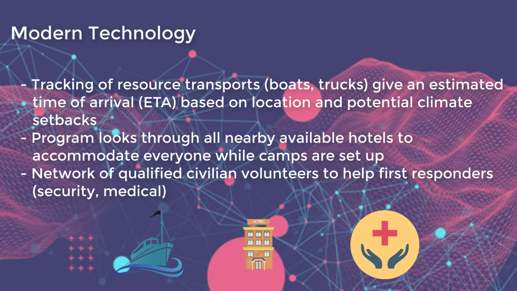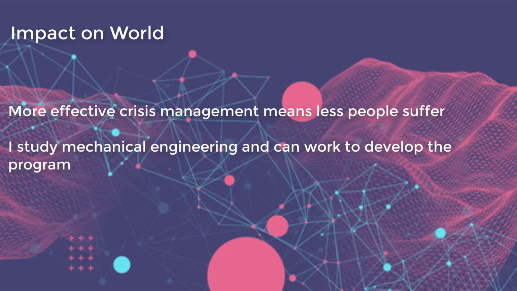Police and medical professionals may need help, so the program will also include a network of civilian volunteers. They should sign up to volunteer before a crisis so that they can be screened prior. After signing up, they may be called whenever a crisis occurs in their area to help with the security or to assist EMTs. By implementing a global interconnected program, people will be taken care of quicker after a crisis. This could make less people suffer and save lives. As a mechanical engineering student, I could develop such a program with other professionals and help it become a reality.